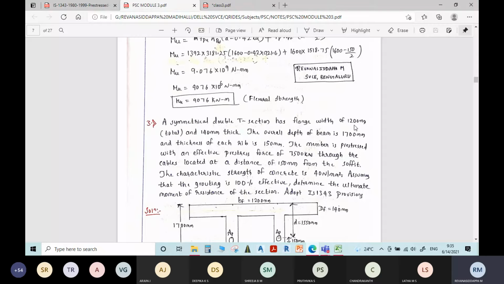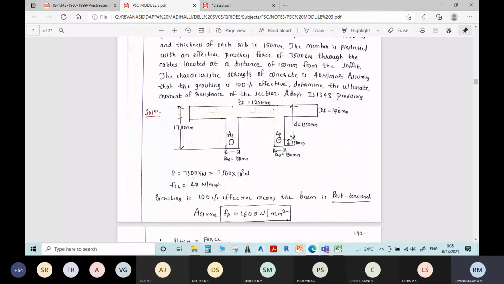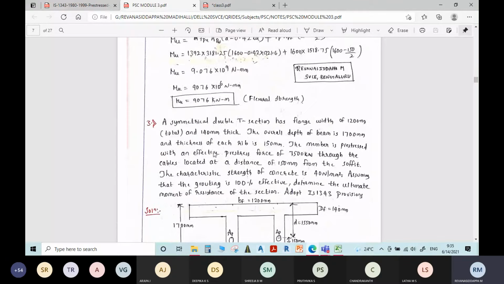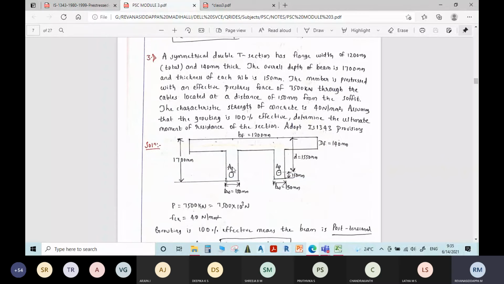Width of the flange is 1200 mm and thickness of flange is 140 mm. You need to write two webs, as it is a double T section, and mention width of the web as 150 mm.